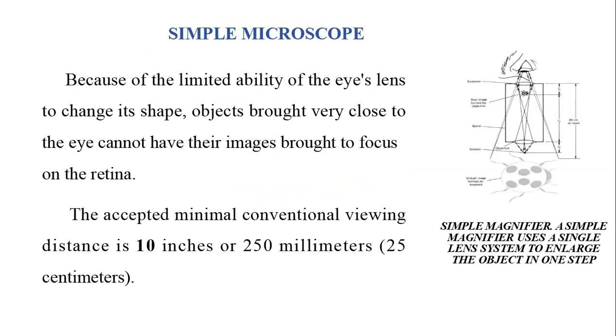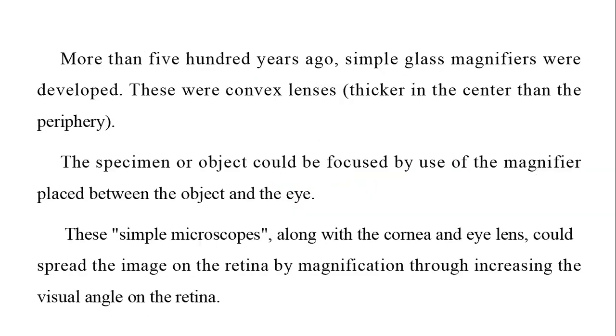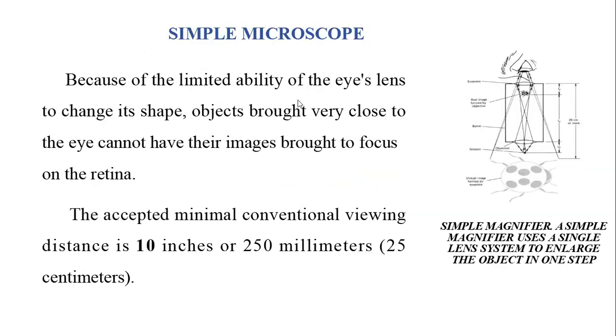Now, coming to the first type of microscope, the simple microscope. If we use a single lens, we call it a simple microscope. Because of the limited ability of the eye's lens to change its shape, objects brought very close to the eye cannot have their images brought to focus on the retina.